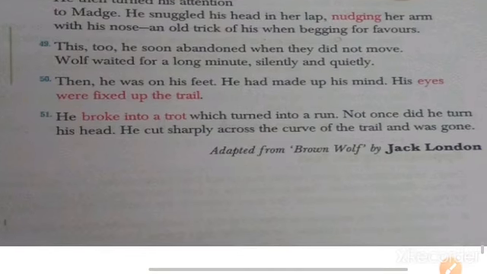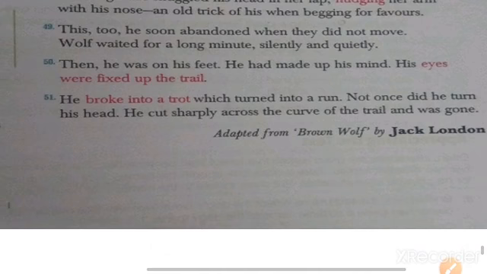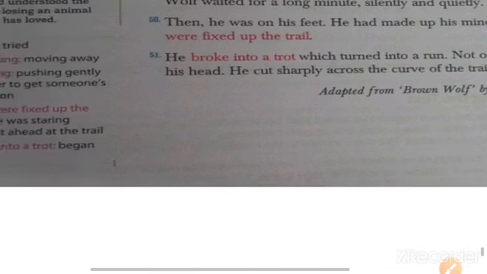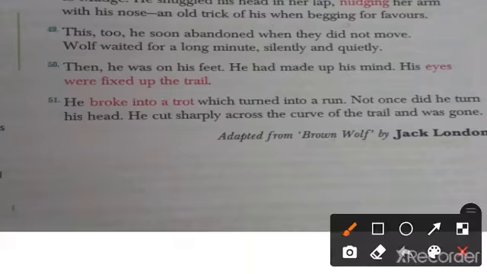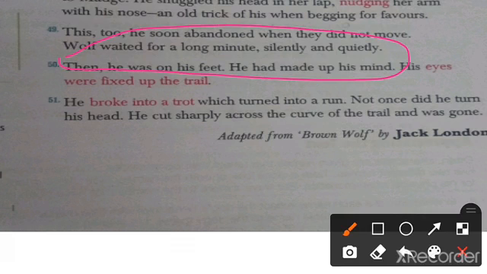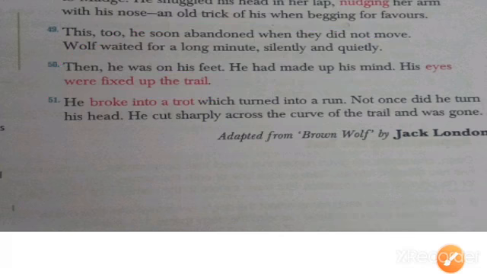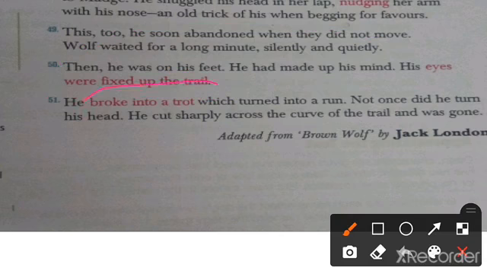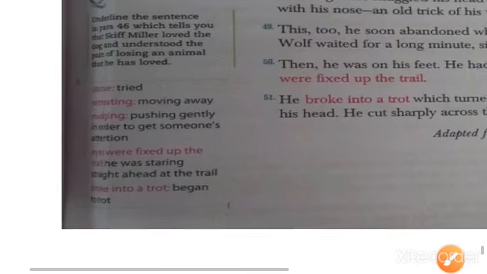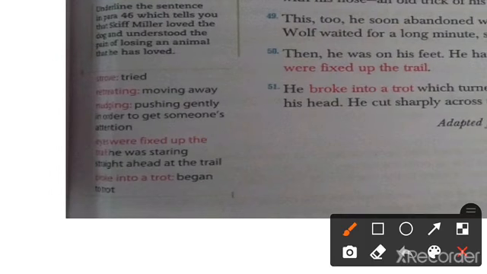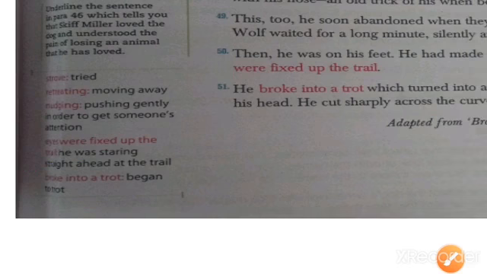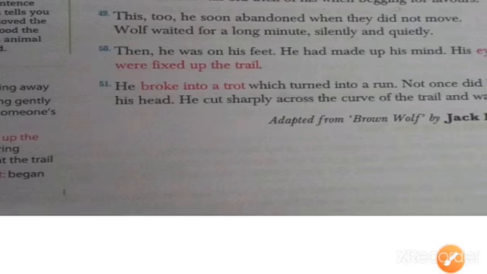Then he was on his feet. He had made up his mind. When they did not react, he settled his mind, and his eyes were fixed on the trail, the same road where Skiff Miller was going. He broke into a trot, which turned into a run.